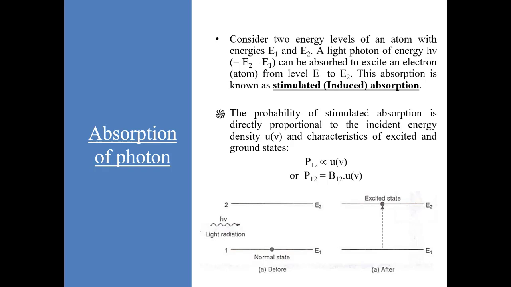So, if we denote the probability of stimulated absorption by P12, this probability is directly proportional to the incident energy density. This can be written as P12 equal to B12 multiplied by energy density. Here B12 is a proportionality constant and it is known as Einstein's coefficient of stimulated absorption.